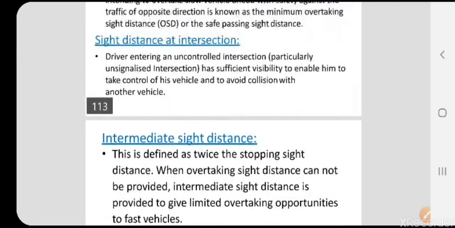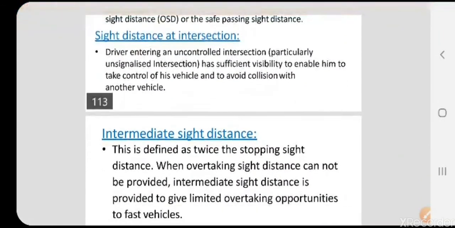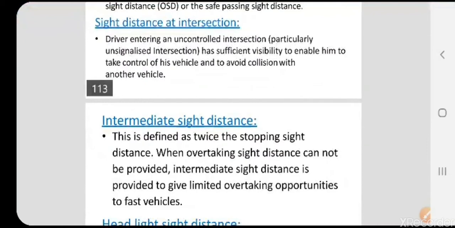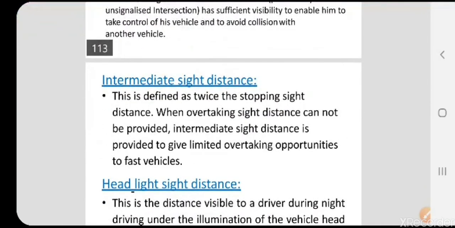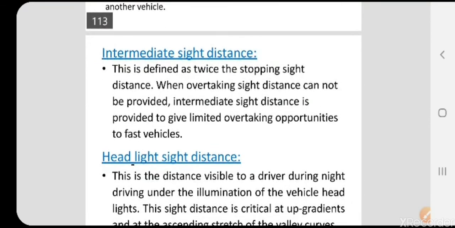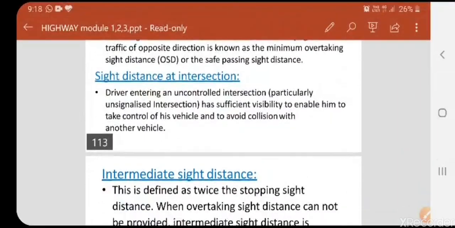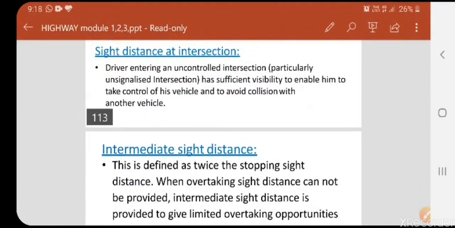Means it should control the vehicle at intersection points, unsignalized. Usually in the city area or rural, in the urban areas we can expect signals, but in some cases in the rural areas or any lower population density areas, the signals will not be there. In such cases the sight distance should be provided, that sight distance is known as sight distance at an intersection.